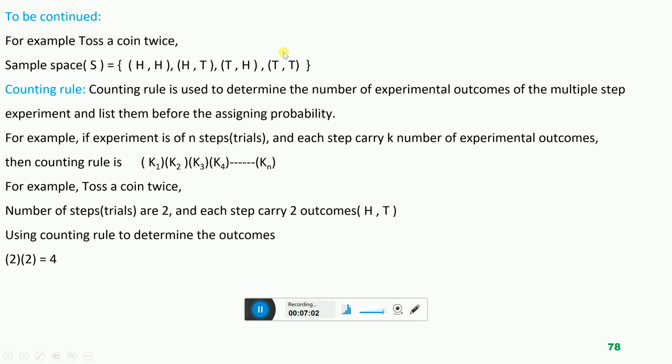So these are the possible 4 sample points or experimental outcomes of tossing a coin twice, and this set of outcomes is called sample space.